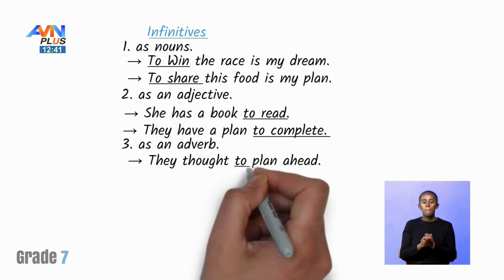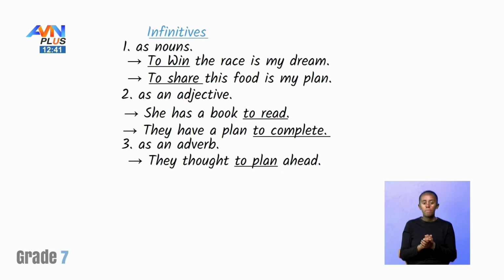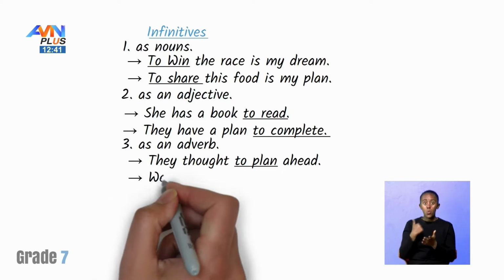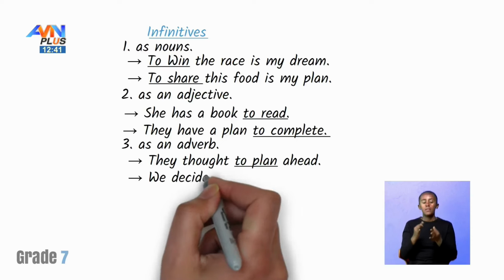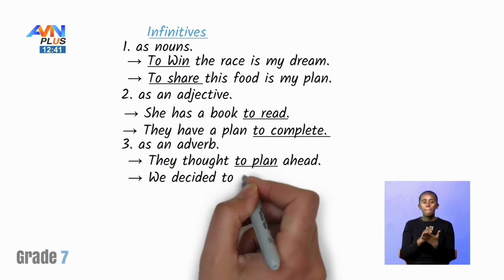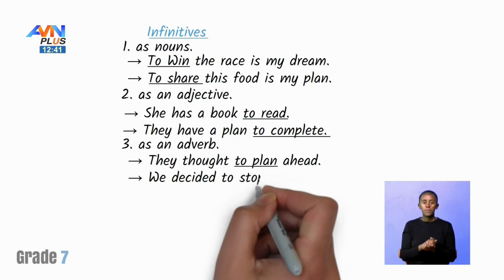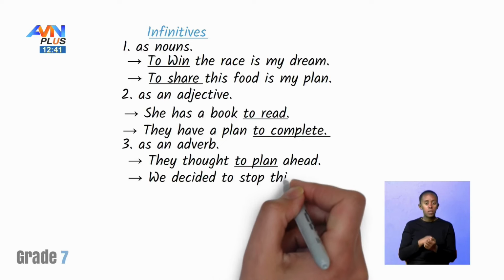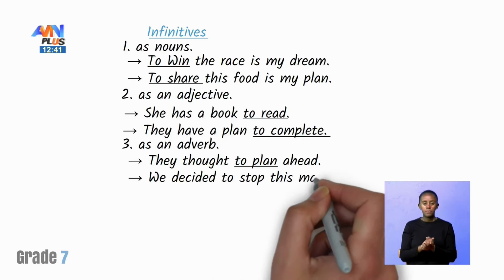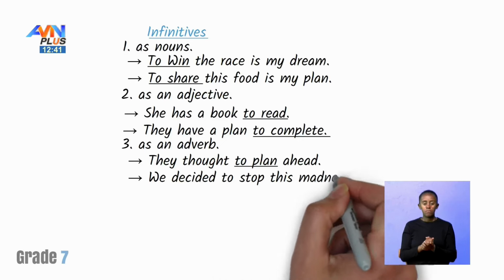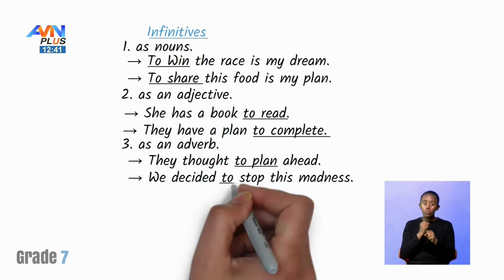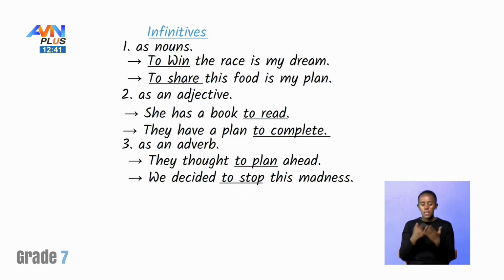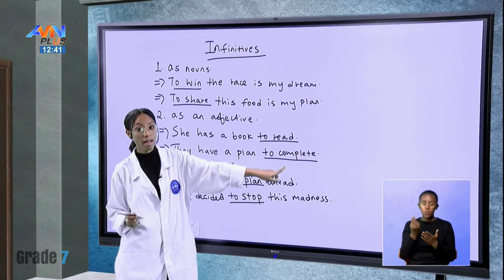Another example, we decided to stop this madness. Again, we have decided what to do, to stop something. So here we use it as an adverb, and in the above one, we used it as an adjective.